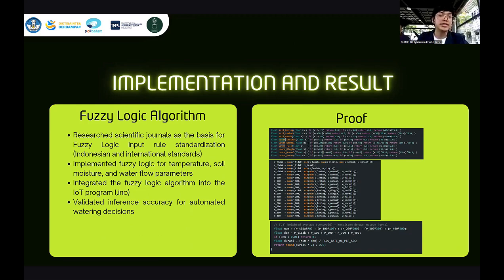It will be the fuzzy logic algorithm. We researched scientific journals as a basis for the fuzzy logic, to improve standardization and communication with international standards. We implement the fuzzy logic for temperature, soil moisture, and water flow parameters, integrating the fuzzy logic algorithm into the IoT program and validating the inference calculation for automated watering. Next.